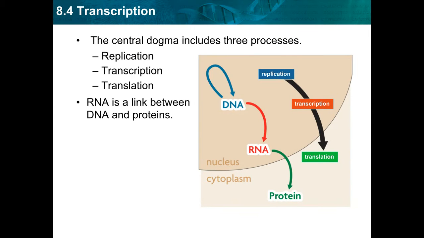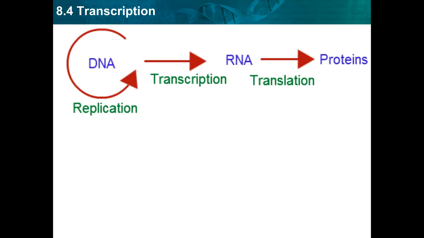So we've already been learning a little bit about the central dogma, and this basically states that information goes from DNA to RNA to proteins. We've learned about how replication copies the DNA. We've learned about how to go from DNA to RNA. We have to go through this process called transcription. And today we're going to focus on how we get from RNA to that protein, and that is translation.